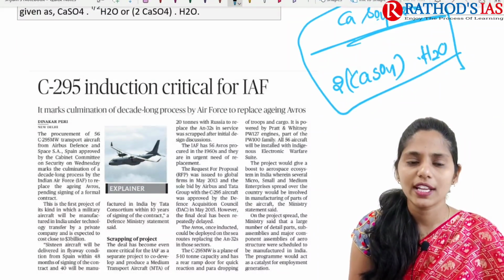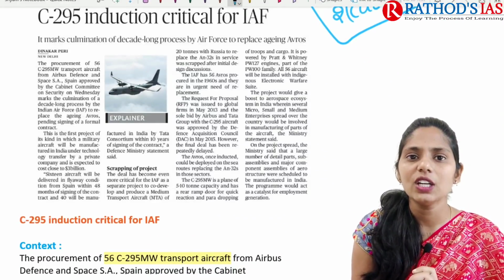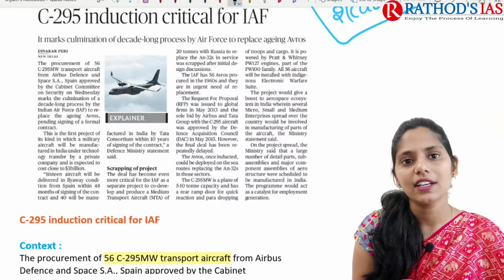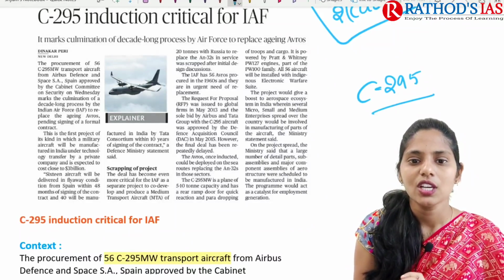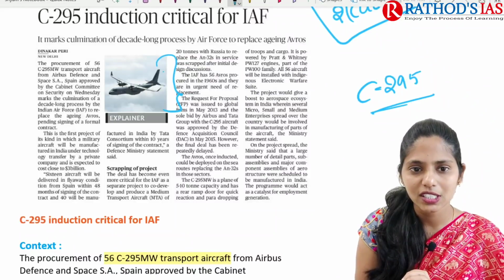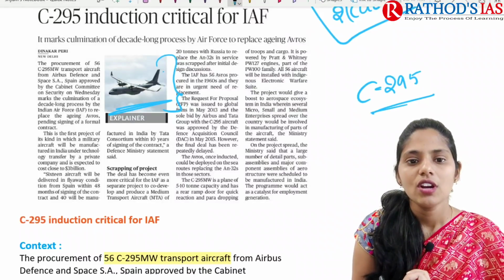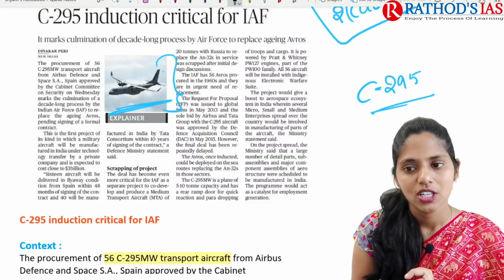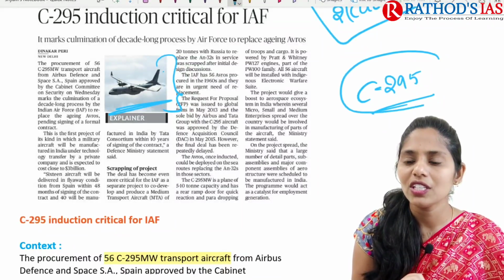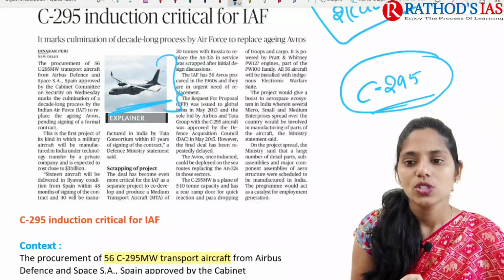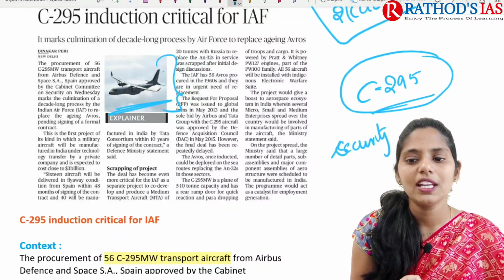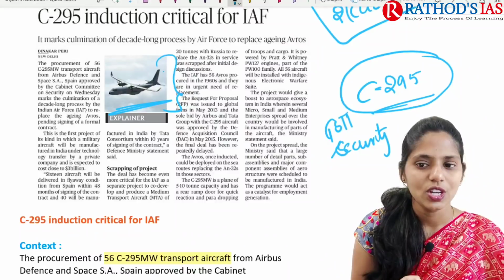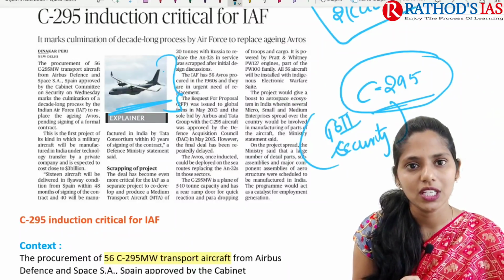And now let us move on to the next topic. Title says C295 induction critical for Indian Air Force. It is mainly focusing on C295. If you see this image, this is a C295 transport aircraft. This article will be important from a security point of view, which mainly comes under GS paper 2. Now let us try to see this topic in great detail.